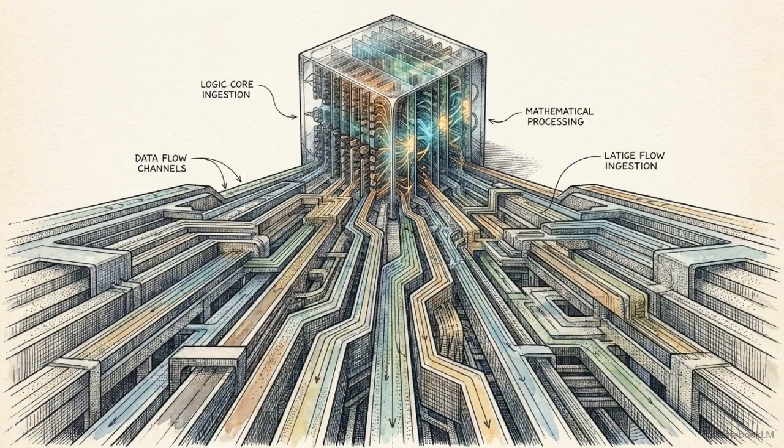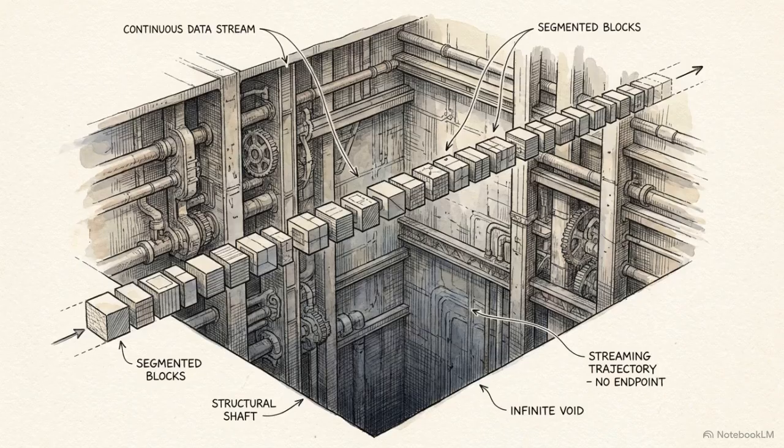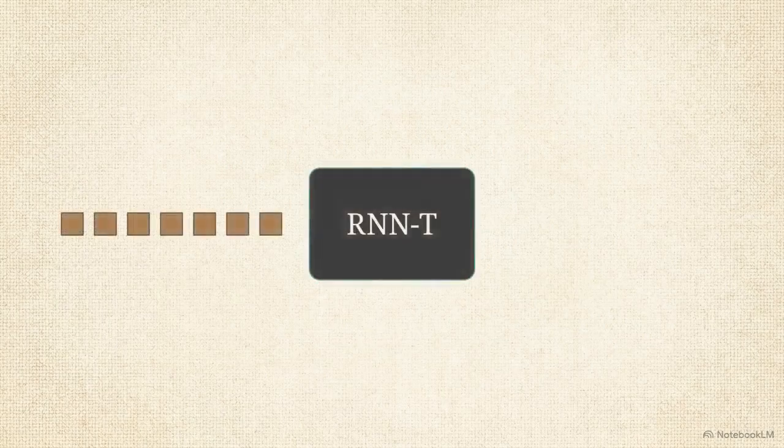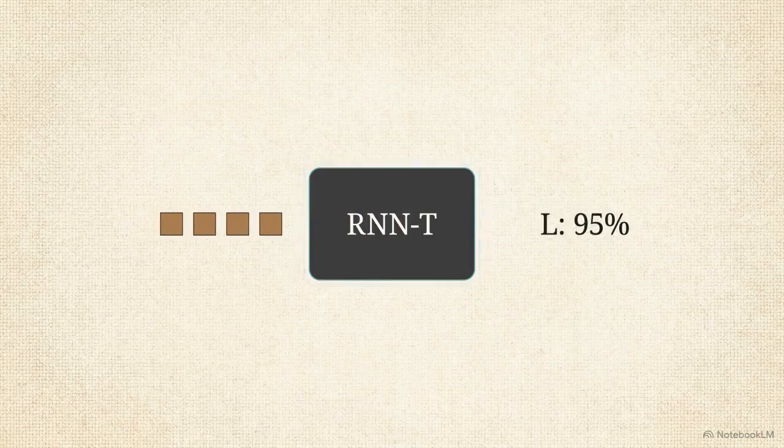Once features are standardized, they are ingested into the architectural engine. In streaming ASR, data arrives continuously without a defined endpoint. The system must process and transcribe audio in real time as the signal is received. This is handled by the RNN-T architecture. It uses a transcription network that updates continuously, outputting character probabilities as individual data frames arrive.